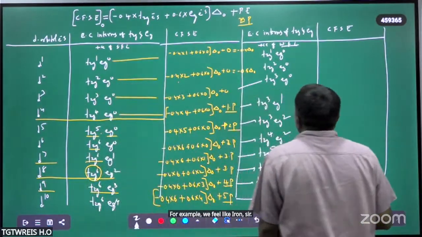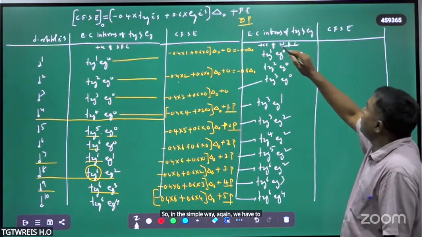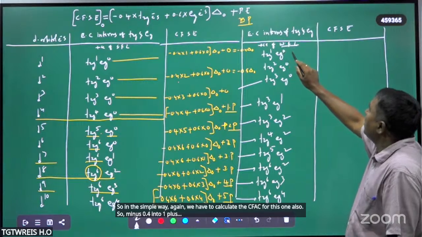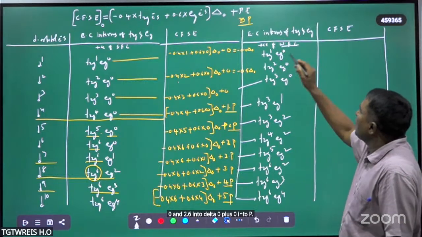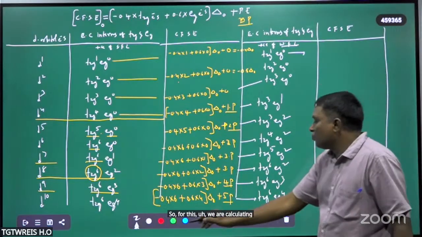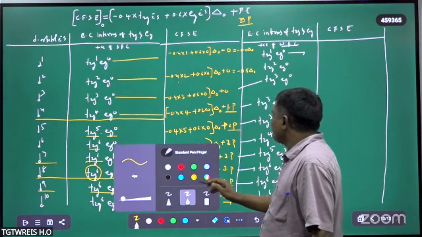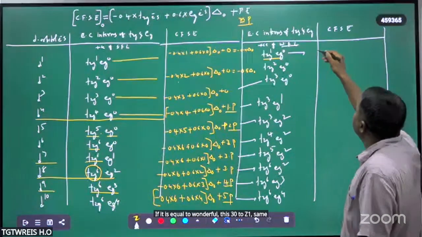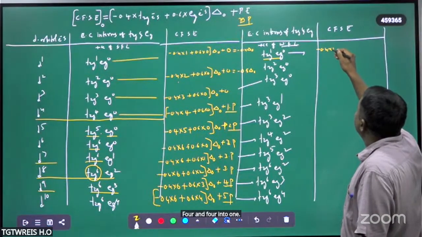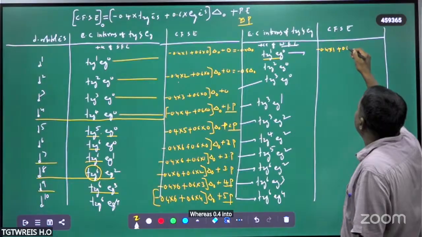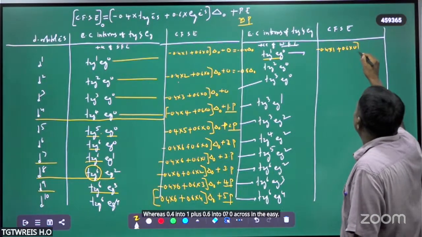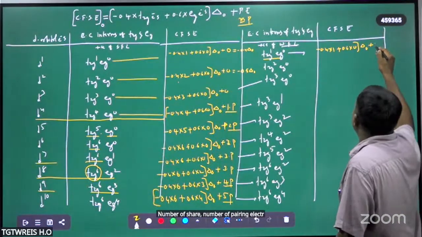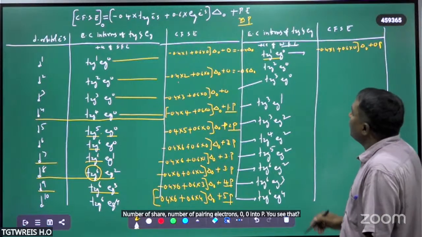So in the simple way, again we have to calculate the CFSE for this one also. So minus 0.4 into 1 plus 0 into 0.6 into delta naught plus 0 into P. So for this we are calculating now. CFSE is equal to what for this t2g1: minus 0.4 into 1 plus 0.6 into 0 electrons in the eg into delta naught plus number of pairing electrons 0 into P. This is the pairing energy now, total pairing energy.